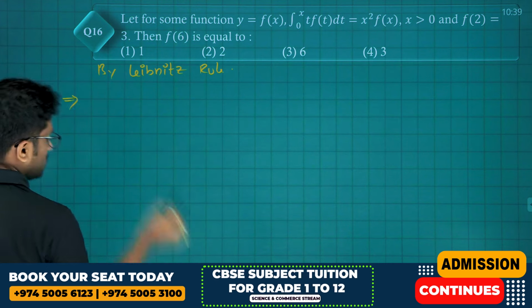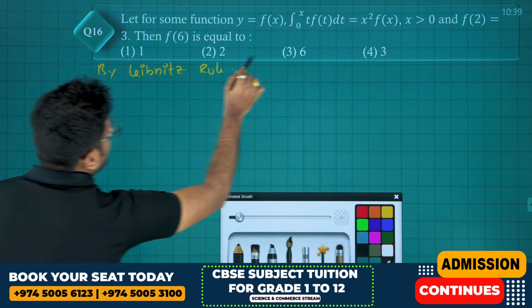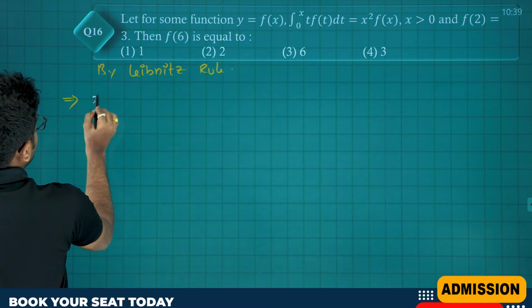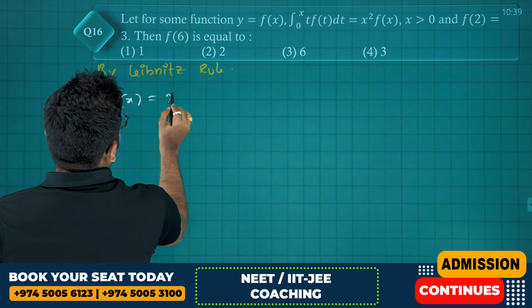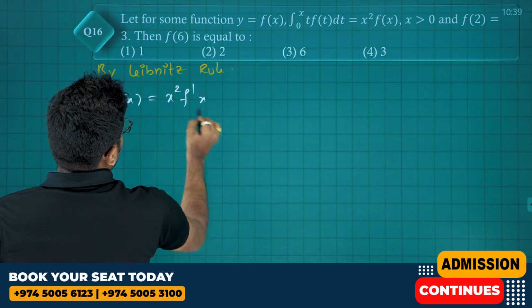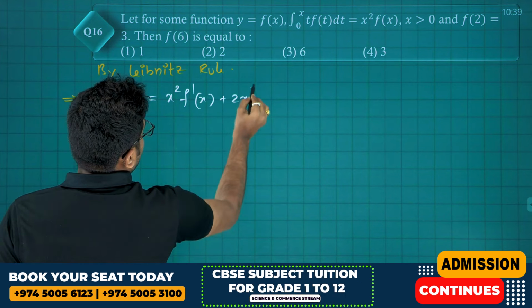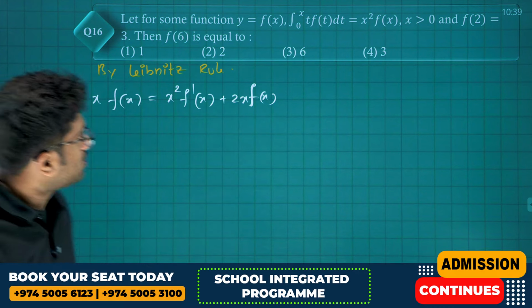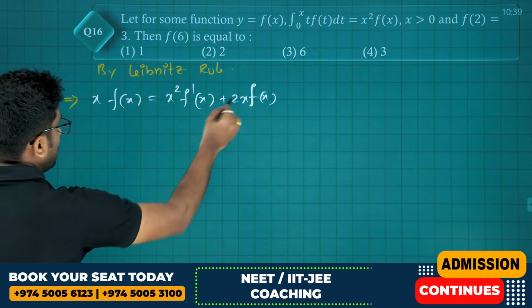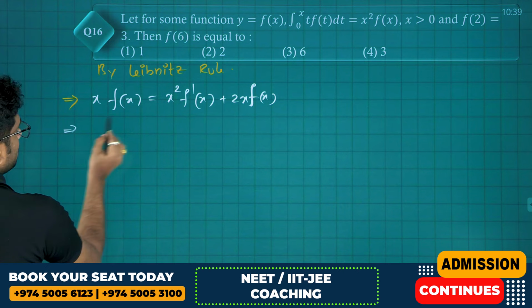If you differentiate both sides, friends, that is x times f(x) is equal to, by the UV rule, x square into f dash x plus 2x times f(x). That's it? Yes. Get this to this side.